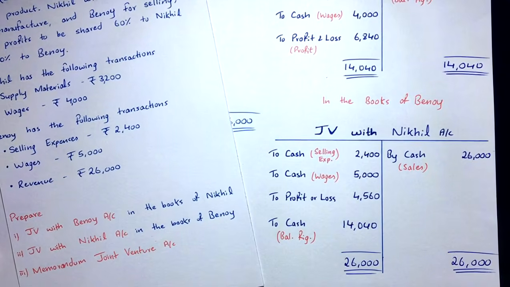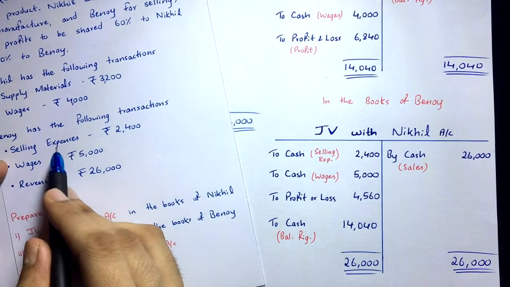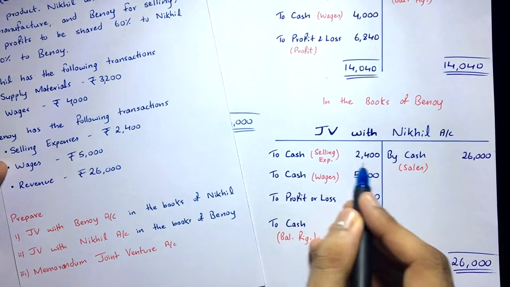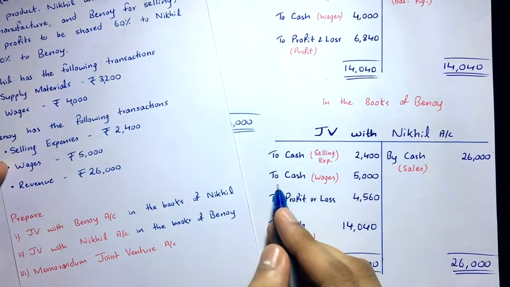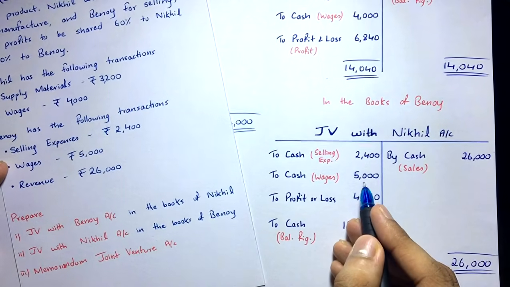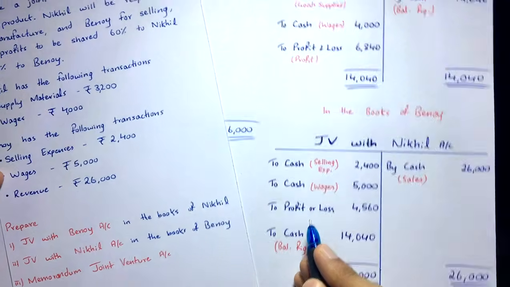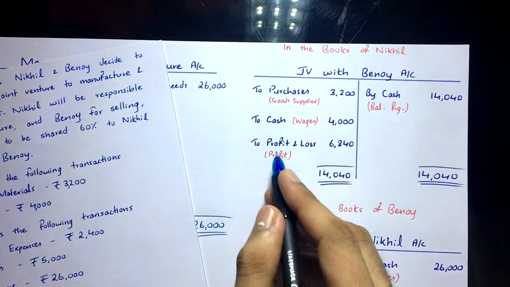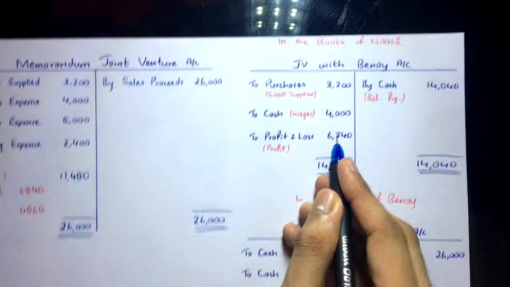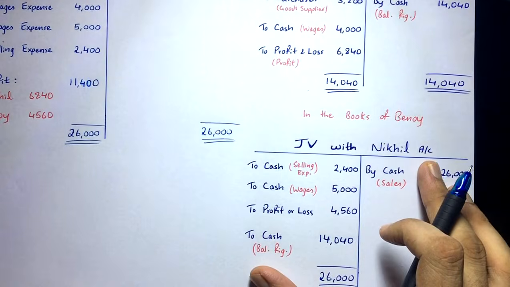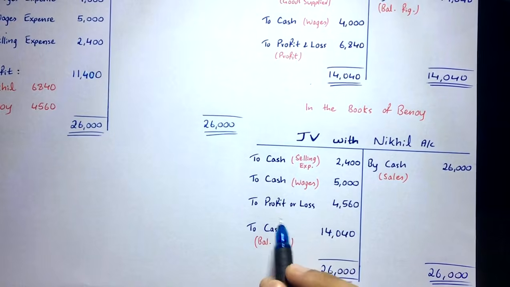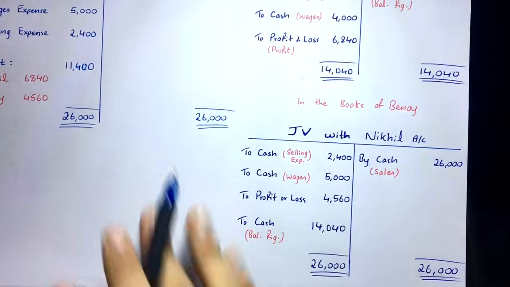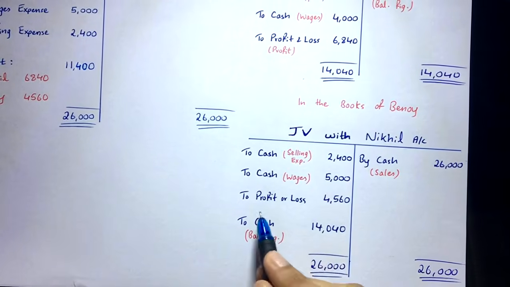Yes, so the first transaction is selling expenses. He has paid the selling expenses either through cash or bank. We assume it's cash, so to cash, selling expenses 2,400, and then he has paid wages, to cash again 5,000. Then you have to transfer the profit, same as how you did in the joint venture with Binoy account also. In the books of Nikhil, you took Nikhil's profit 6,840. Here all the Binoy things are recorded, so you have to take Binoy's profit over here. So Binoy's profit is how much? 4,560. So take that 4,560 to profit or loss, it's profit.